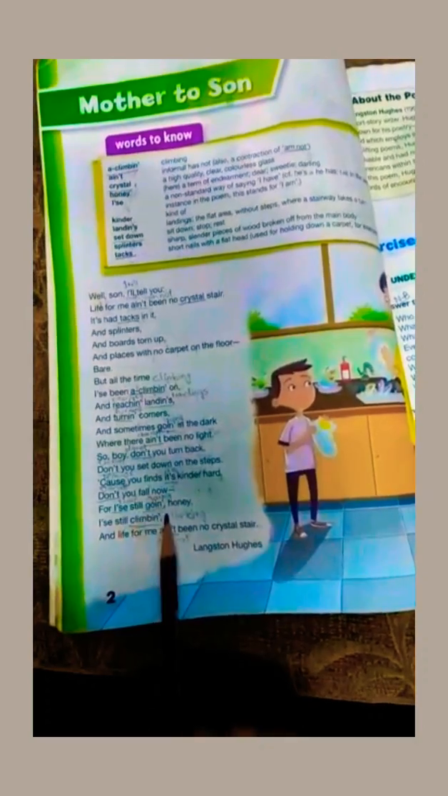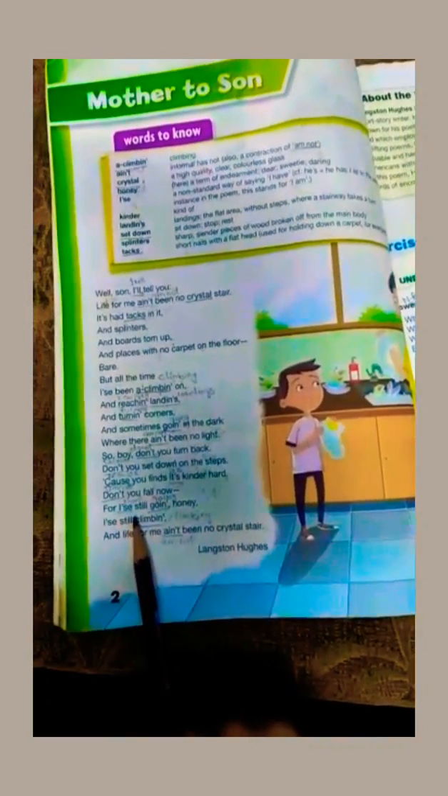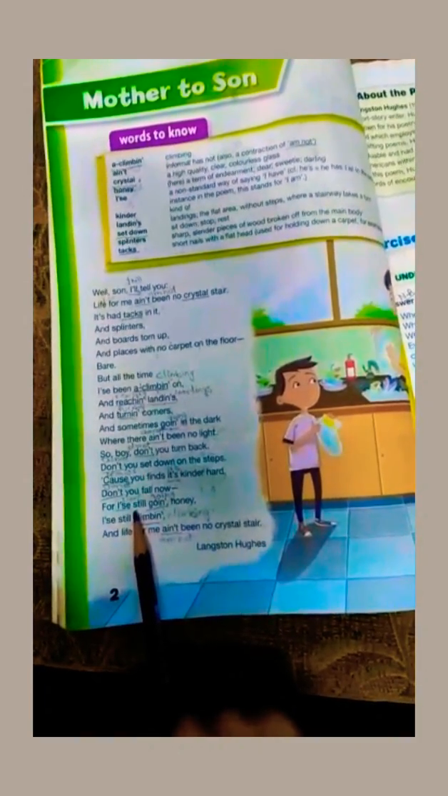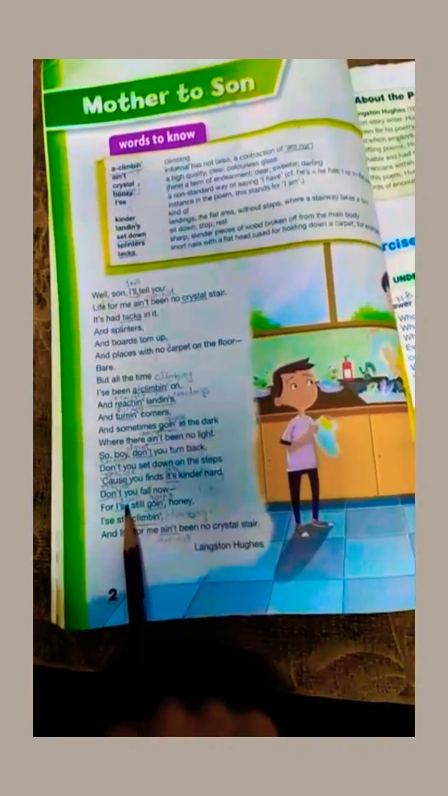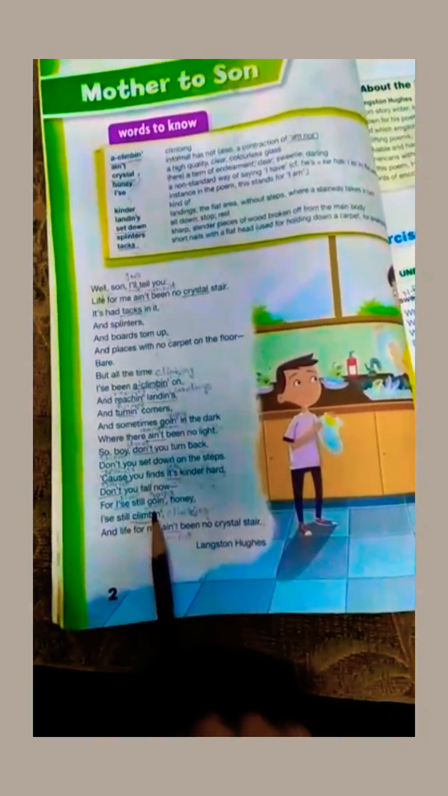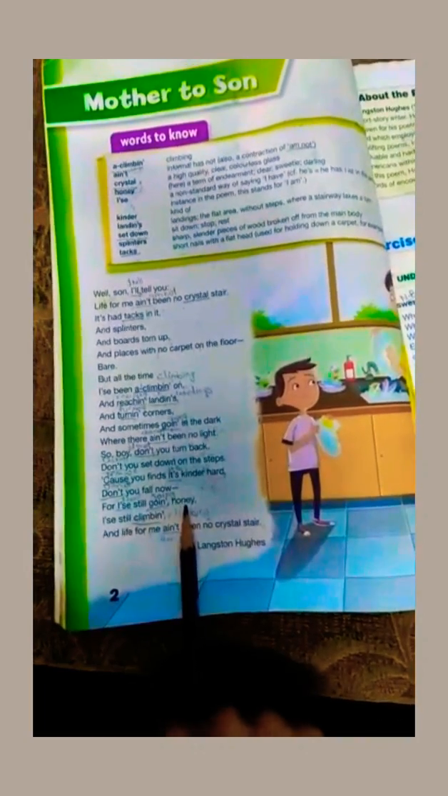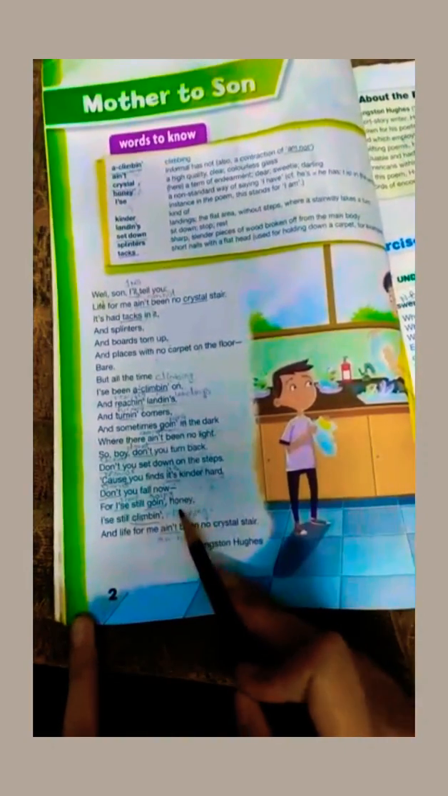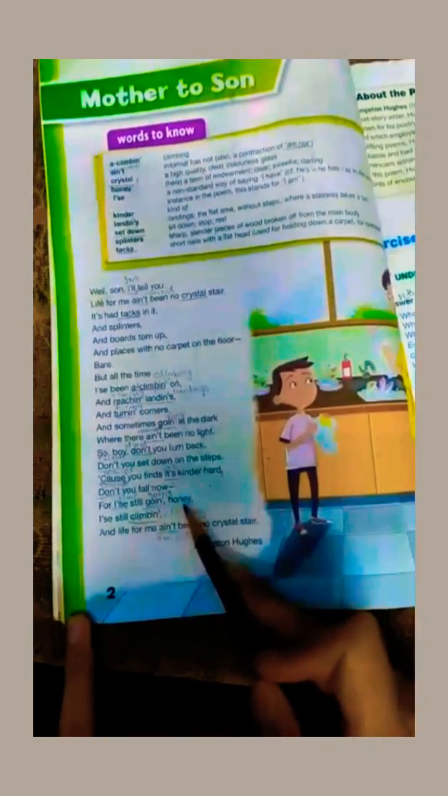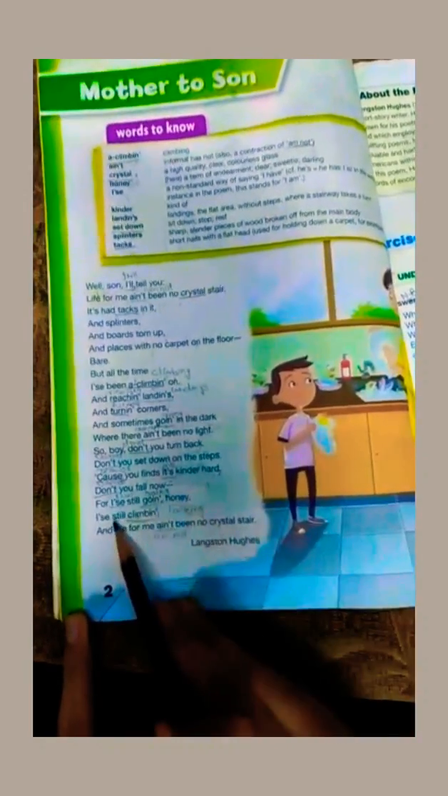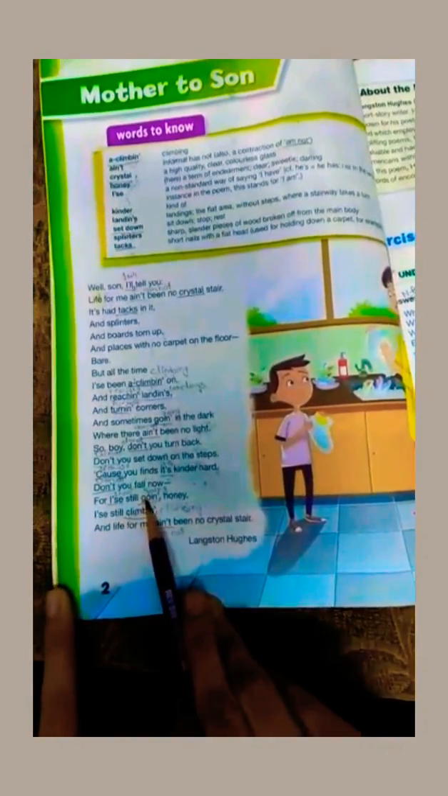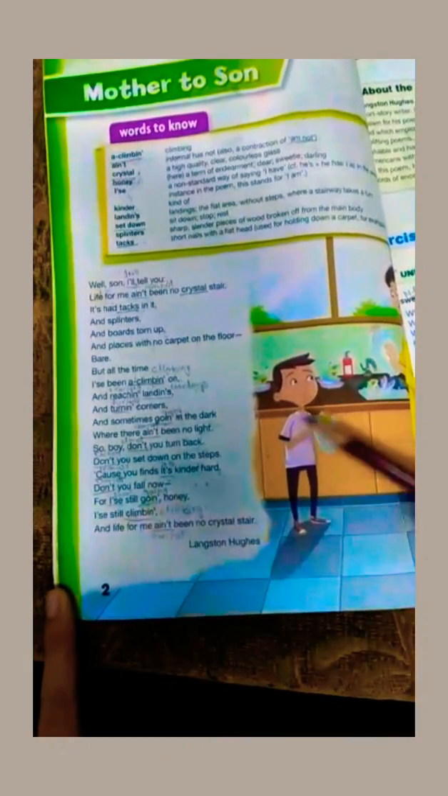For I still going, honey. Okay, she was still telling about her journey, the journey of his mother, that she was also still going, honey. She was representing the love for her son. That's why she used honey to call her son. She was telling that she was still going on in her journey. That's why you should not fall on your journey as well.